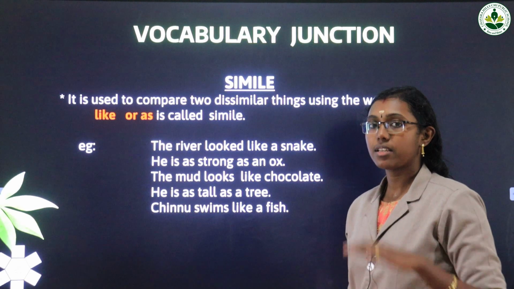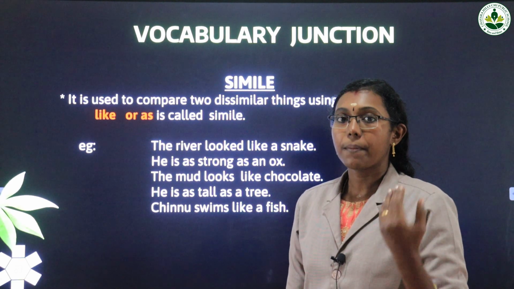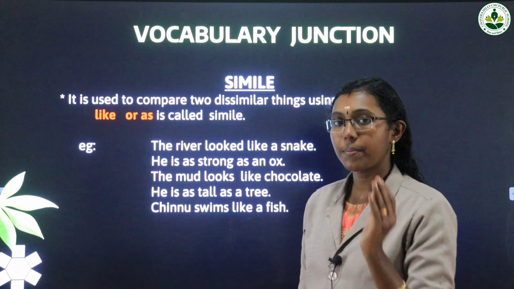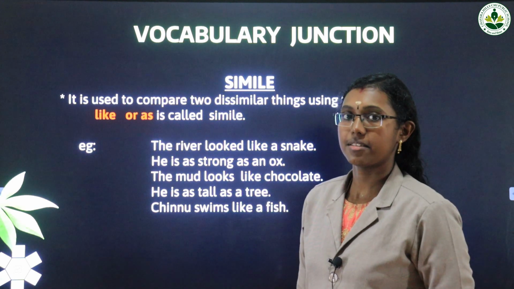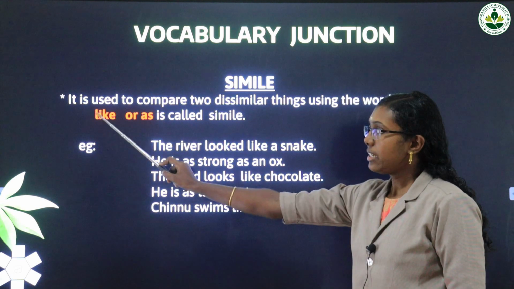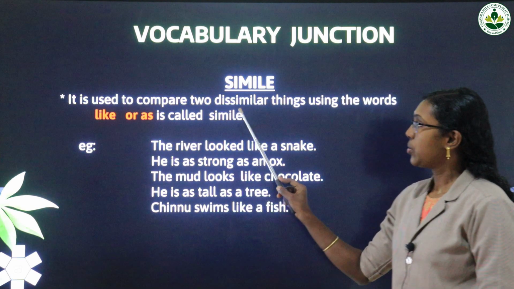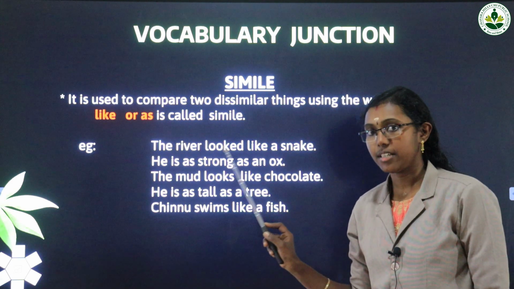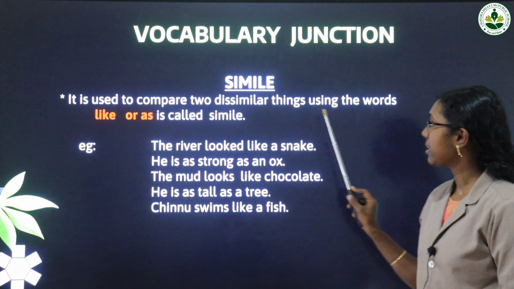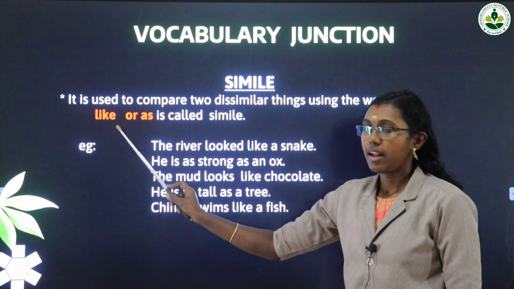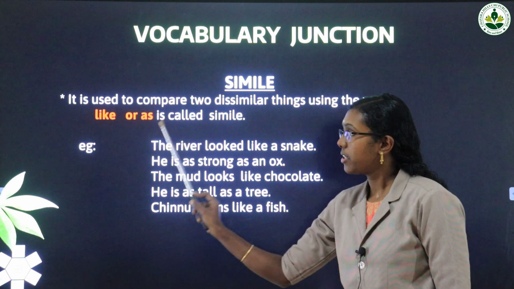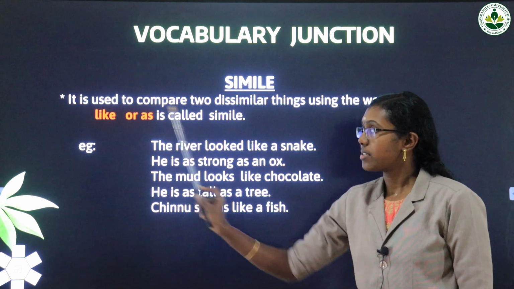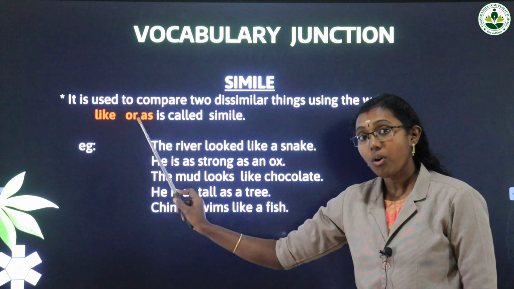Simile basically means we have to compare, like this: I am like this, she is like this. We are comparing with some other things, that is simile. It is used to compare two dissimilar things, meaning the things won't have any similarities, using the words like or as. It is important: simile means we are comparing two dissimilar things by using like or as.